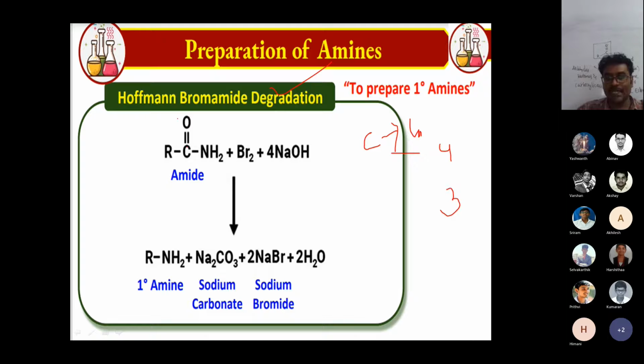Just take an amide. The amide is converted into an amine. That is a special chemical reaction. The reagent is bromine plus sodium hydroxide. With bromine plus sodium hydroxide, amides become amines, and the CO group becomes sodium carbonate. This is called the Hoffman degradation. Remember, it prepares primary amines. I can't prepare secondary amines; only primary amines can be prepared by the Hoffman bromide degradation method.